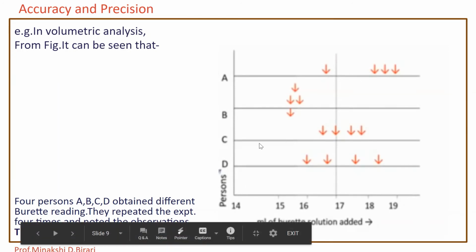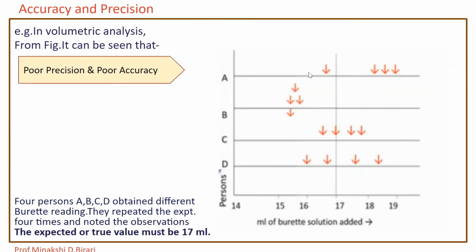By observing this figure, we can say that person A has poor precision and poor accuracy, because the actual reading is 17 ml, and only one reading reported by person A is near about 17, and the other three readings are more than 17, in between 18 and 19. So person A has poor precision and poor accuracy.